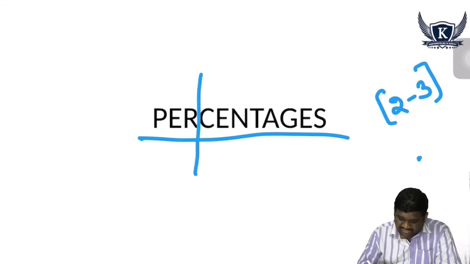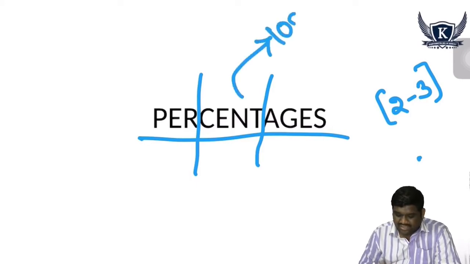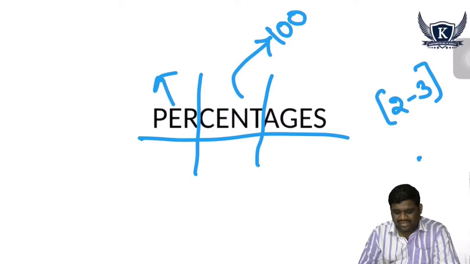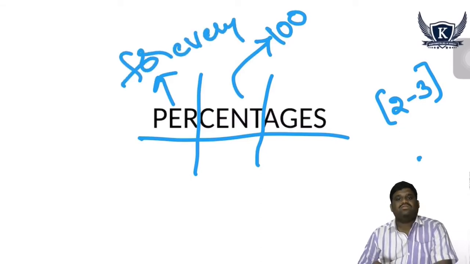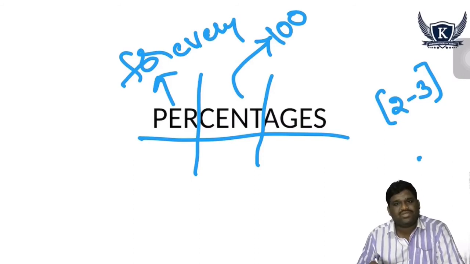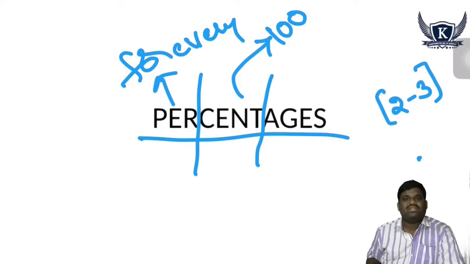Observe the word carefully. It is per and cent. Cent means 100, per means for every. So the actual meaning of the word percentage is for every 100. Let us go into detail about what it means.